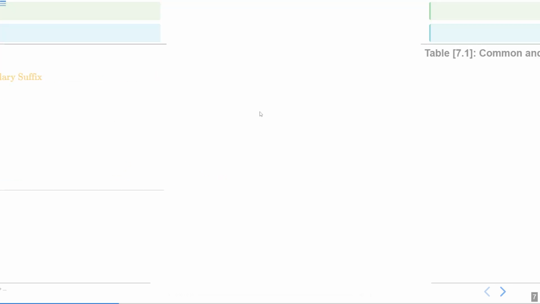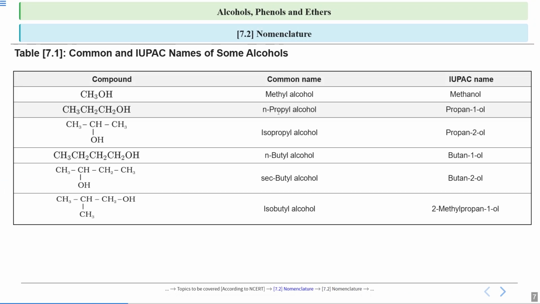Now let us see more examples. This Table 7.1 is mentioned in your NCERT. Now let us discuss one by one for each of the compounds how naming is done. These are your compounds. Here is the common name and here is the IUPAC name.